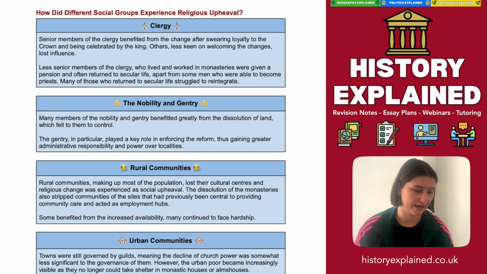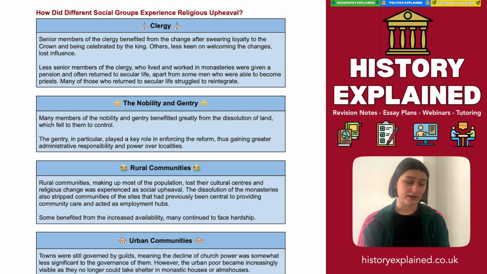Here we have a breakdown of different strata of society and how they experienced religious upheaval. So if we start with the clergy, ultimately senior members of the clergy actually benefited from the change, but only after swearing loyalty to the crown and being celebrated by the king. Others that were less keen on welcoming changes lost influence, or at worst were accused of treason and executed.